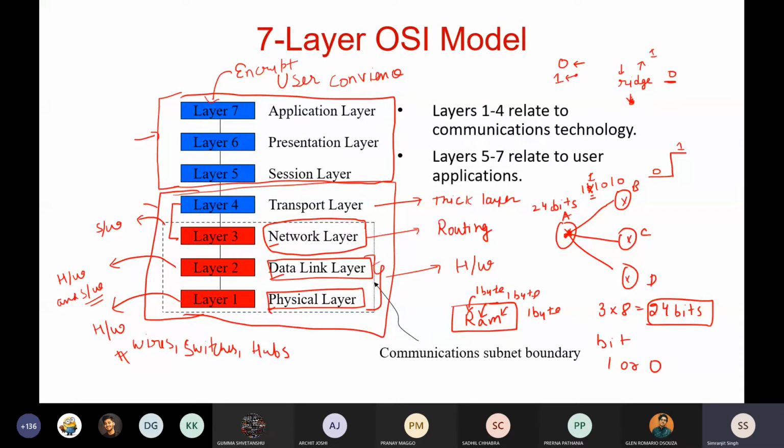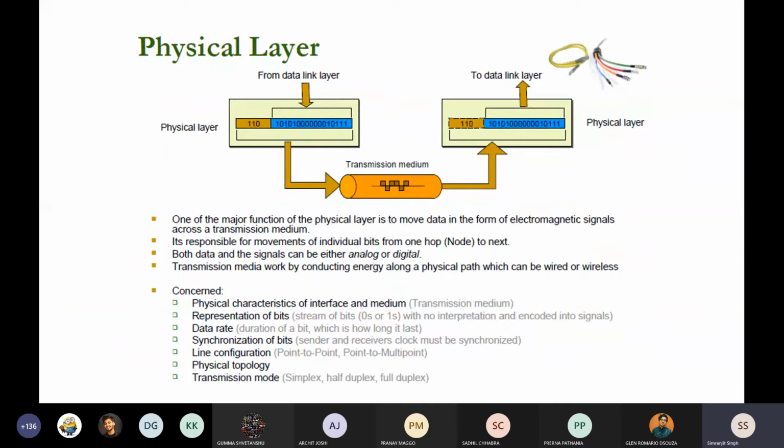Okay, so now going into the first layer, that is your physical layer. The physical layer deals with physical wires. Mostly it will be a wire, and other devices like switches, wires, hubs. Don't worry about it, I will discuss each and every device, gateway thoroughly, because it's also a part of your lab. Okay, so now the main part, if you see this, is the physical characteristic of an interface and a medium. It is talking about an interface and a medium, which means it is talking about some devices.